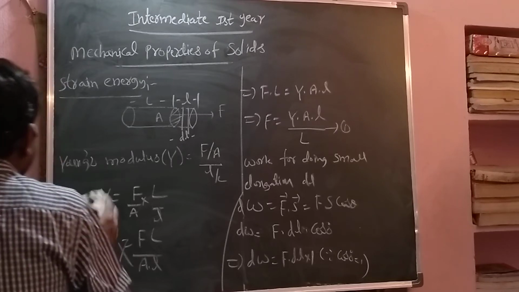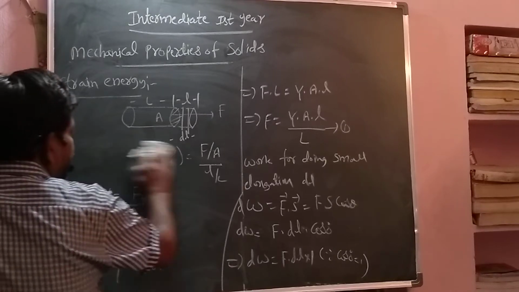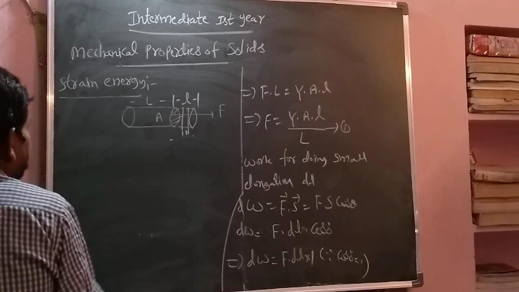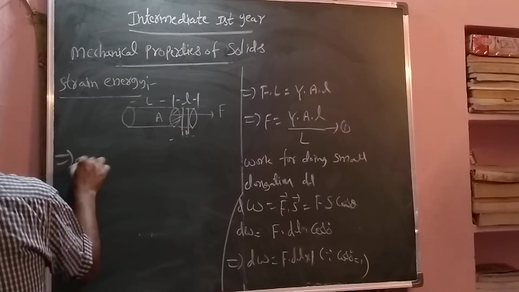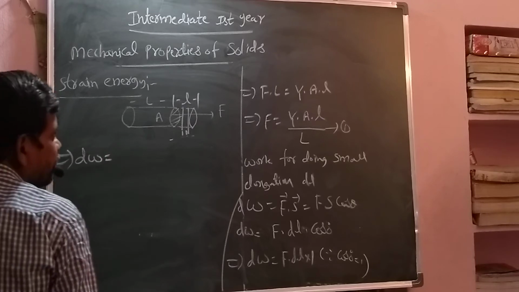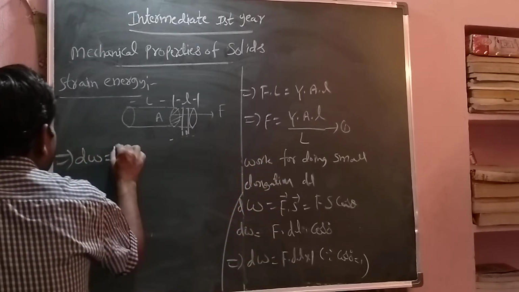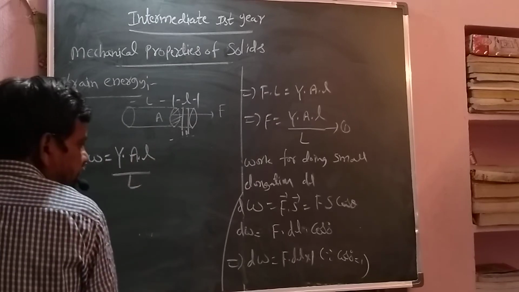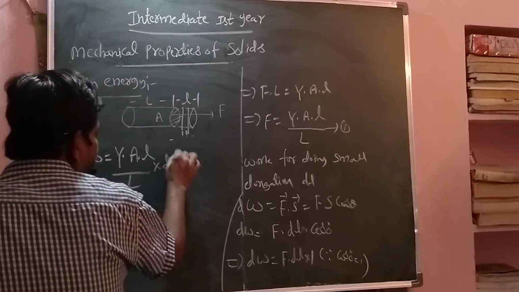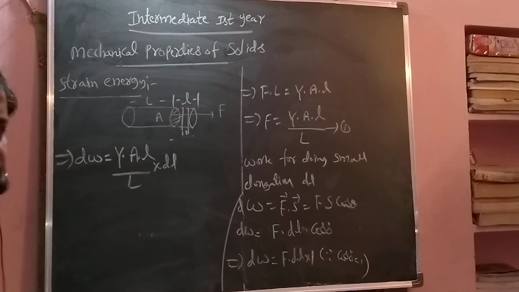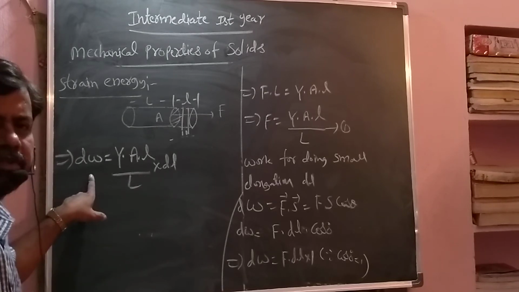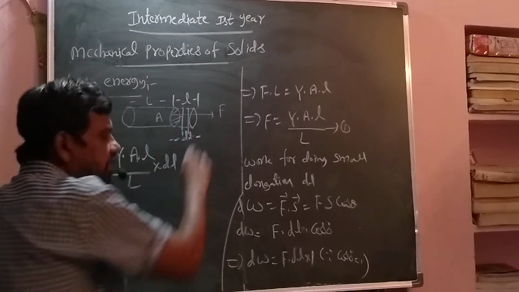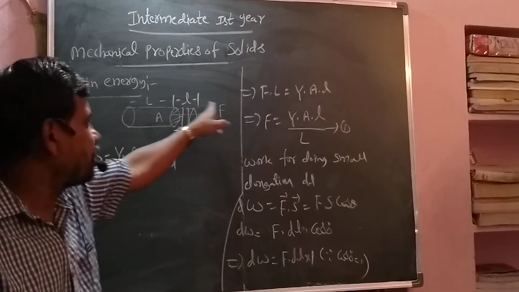Okay, now tell what is the dw? So dw equals to, F equals to what is the value? Capital Y into A into small l by capital L into dl. That is dw. This is the dw, work for small dl elongation. But I want total elongation. Total elongation means total of small elongations.